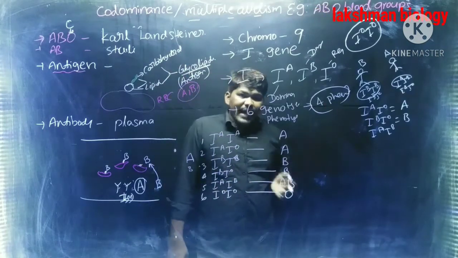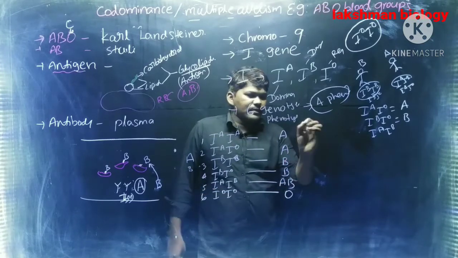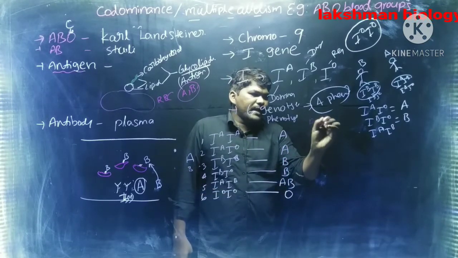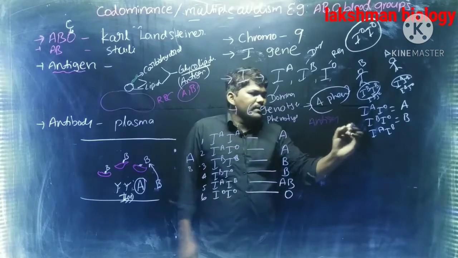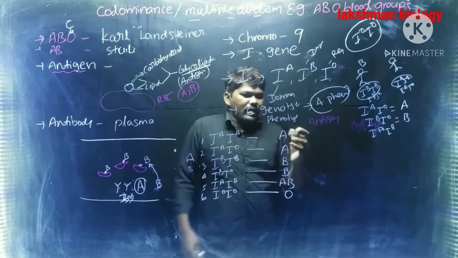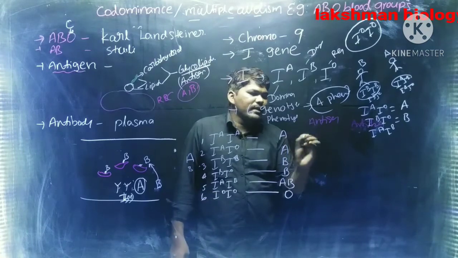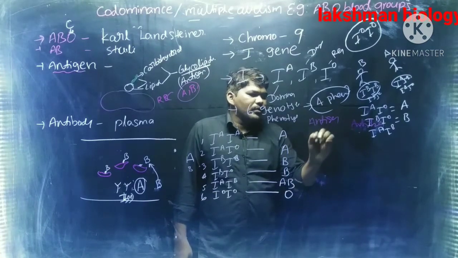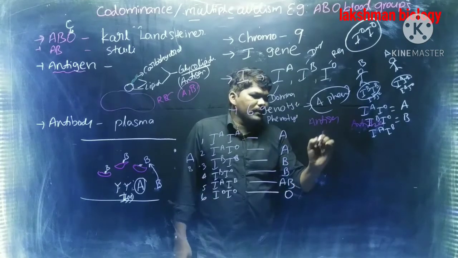Then what are the antigens and antibodies? See, if you see the antigen which is present in the A blood group, already we know that if A blood group is there, antigen A only is there. That type of antigen only is present in the human body.